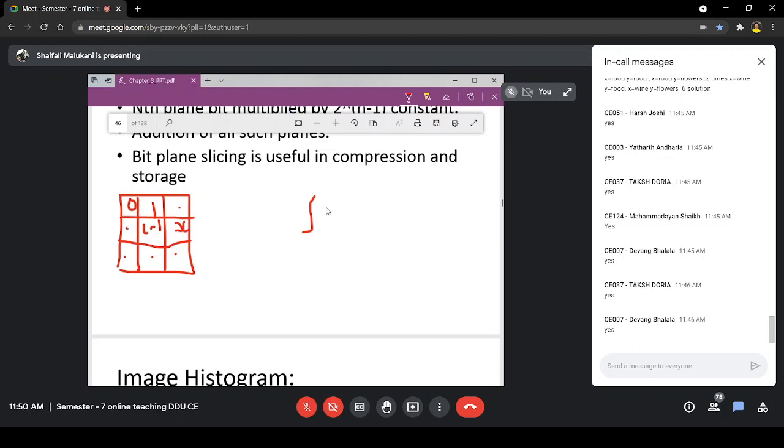Okay, so I will integrate the values of this p_r of a variable w. What is p_r? That p_r is nothing but the probability of occurrence of intensities in the input image r. So I have to take probabilities, where w is a variable. Like I will write p_r of 0, that means the probability of occurrence of 0 in input image r. If I write p_r of 1, that means the probability of occurrence of 1 in input image r, and so on.